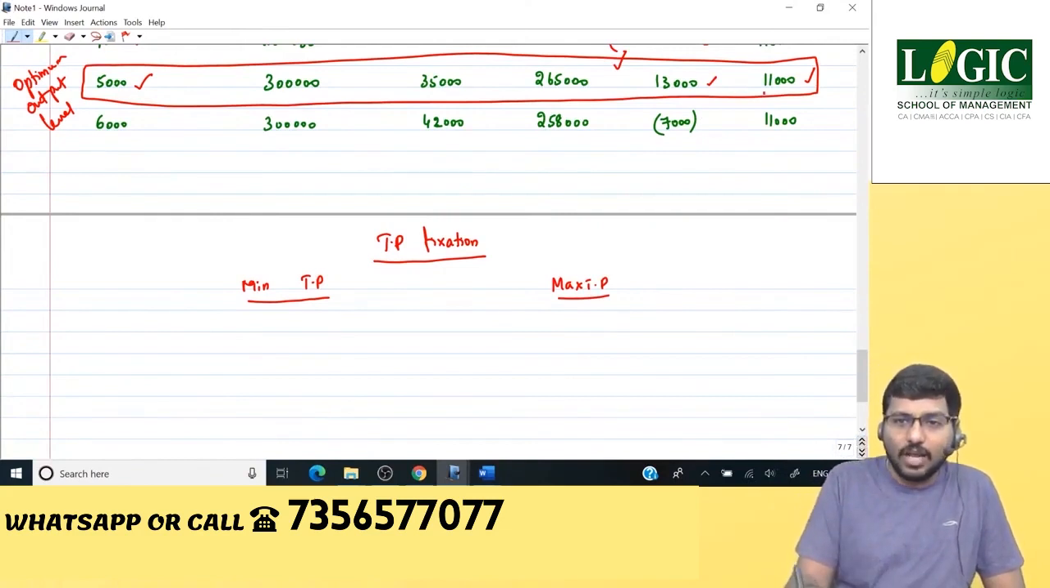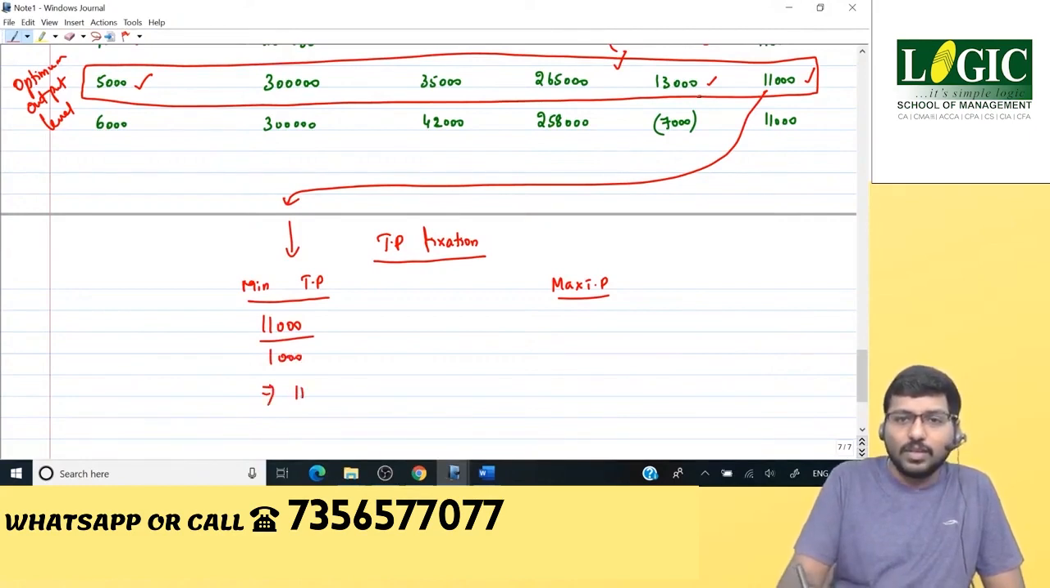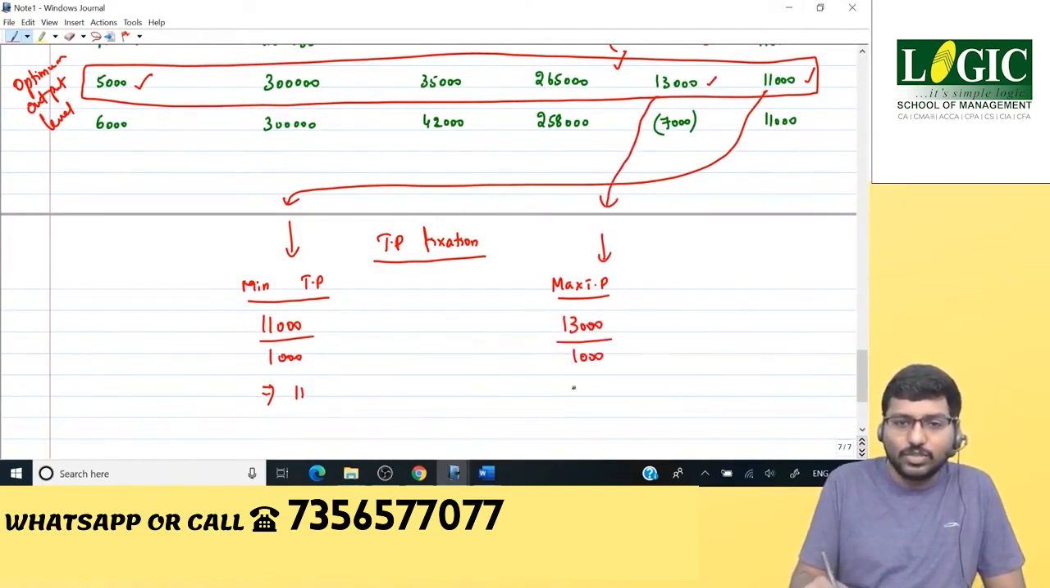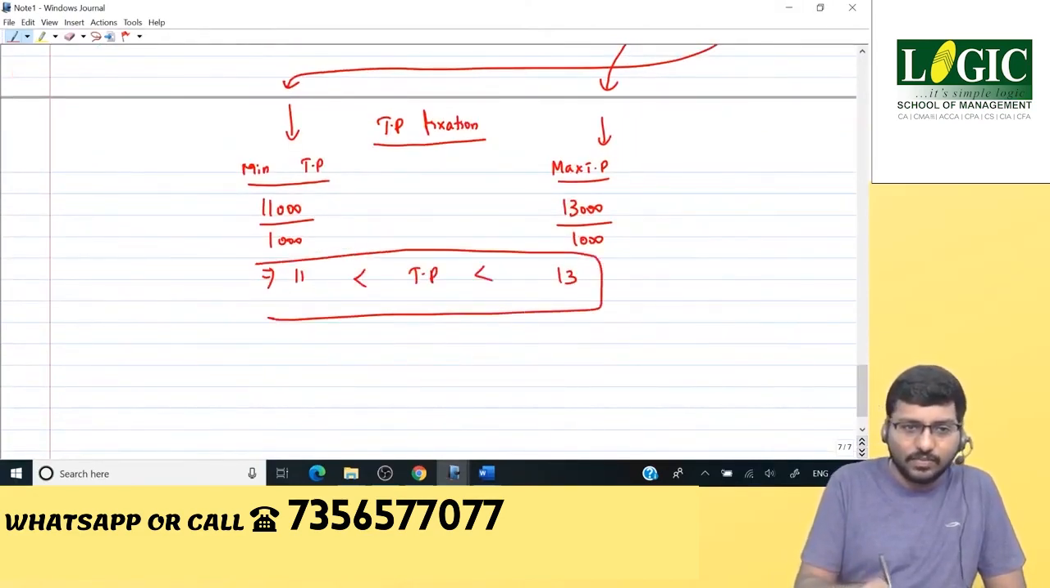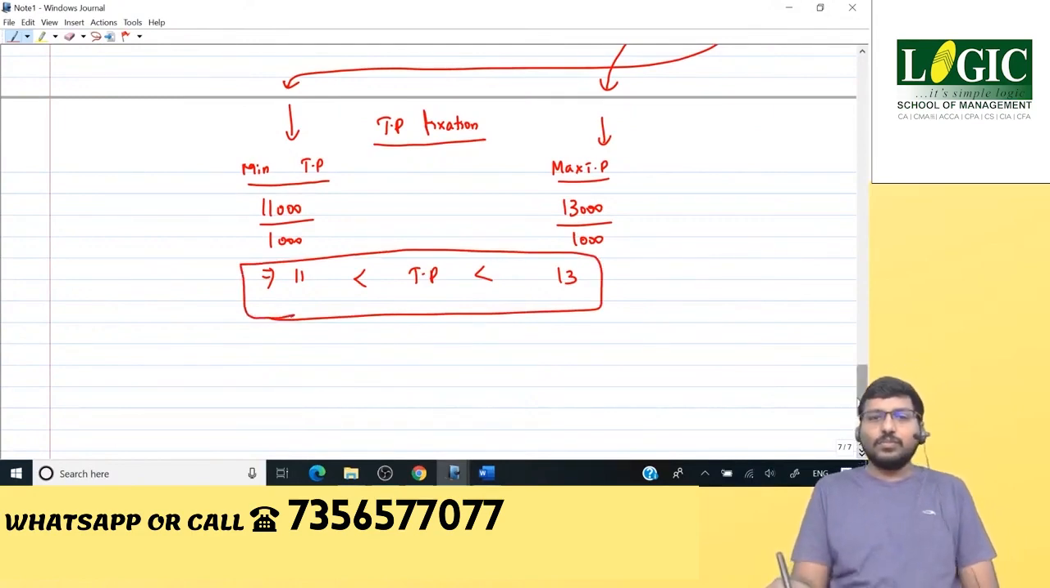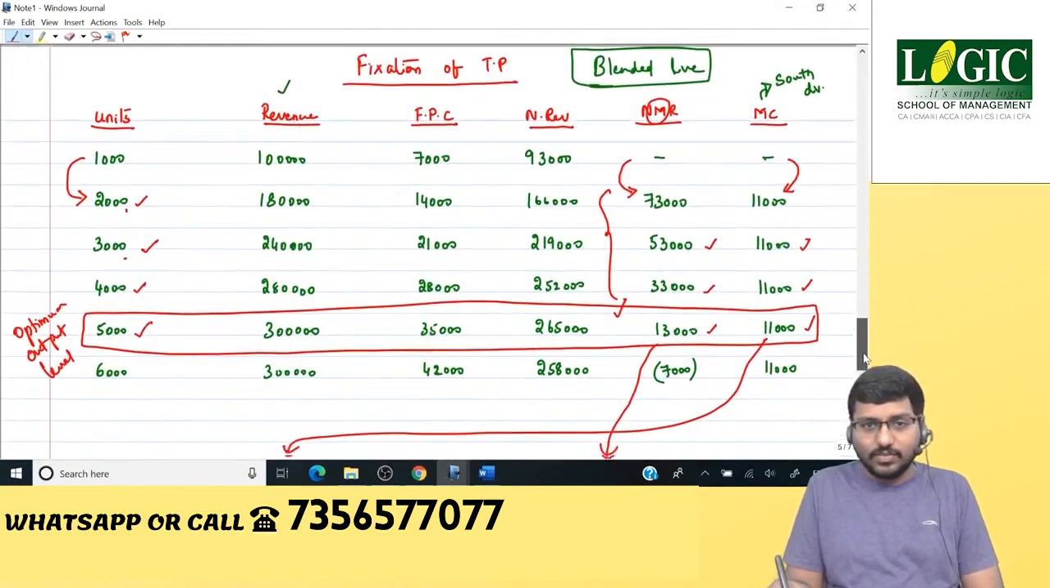Minimum TP is nothing but I'll take this number. Where has the number come from? Here, 11,000. 11,000 divided by 1000 units, that is for the incremental 1000 units. So per unit it's going to be 11. Next, from here, that is the maximum TP. 13,000 divided by 1000 units. So it's going to be 13. So the answer is 11 is less than transfer price, which is less than 13. This is your answer. We have fixed TP. Anything between 11 and 13 is your answer.